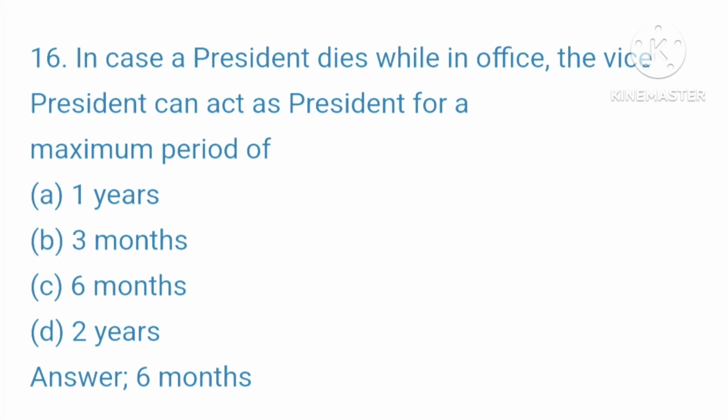Question 16. In case a president dies while in office, the vice president can act as president for a maximum period of. आपकी ऑप्शन है A. 1 year, B. 3 months, C. 6 months, D. 2 years. Your right answer is 6 months.